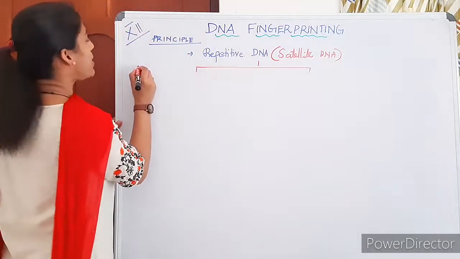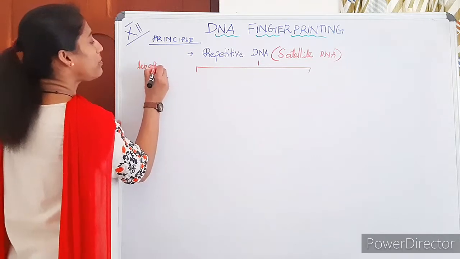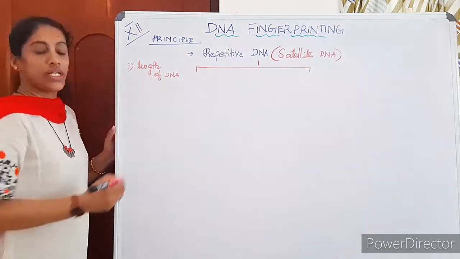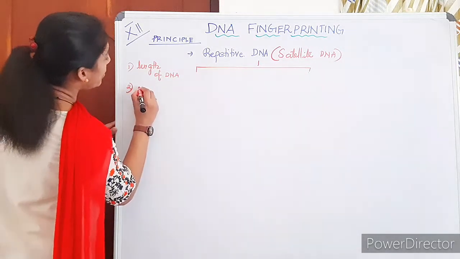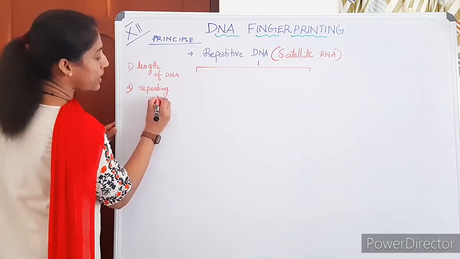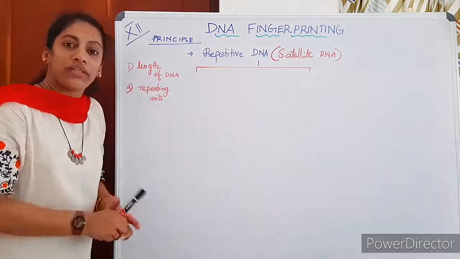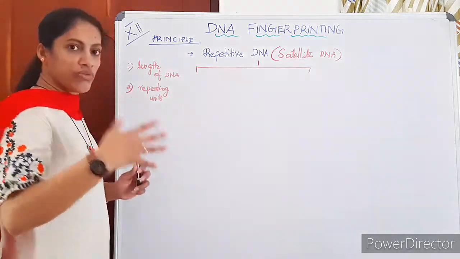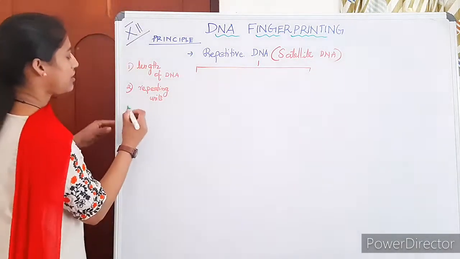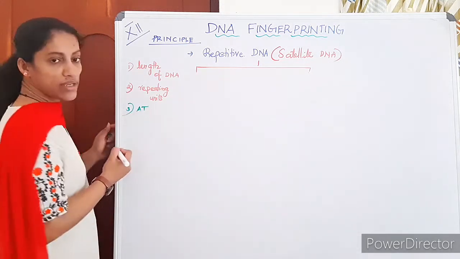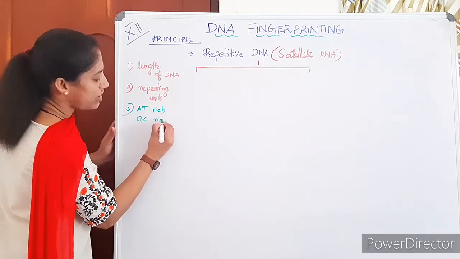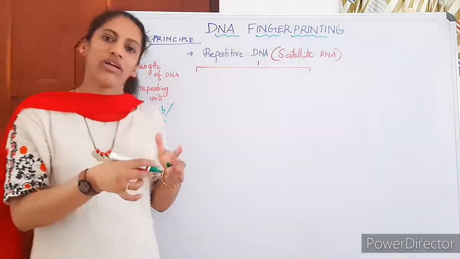The classification is based on the length of the repeating segment, the length of the DNA stretch, first criterion. It is based on how many times it repeats, whether it's repeated 100 times, whether it's repeated 1000 times, a variable number. Then another criterion is whether it's rich in AT, adenine thymine base pairs, or GC rich. Is it AT rich or GC rich?